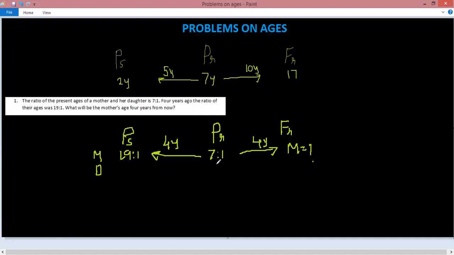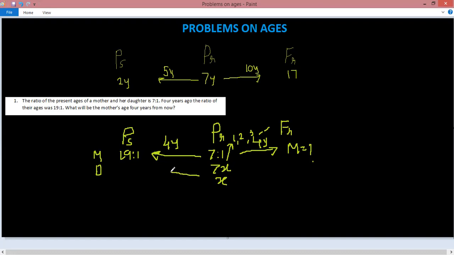In order to solve this, in all these numericals, we try to put some value of x. Let's say the age of the mother at present is 7x. x is some factor which can take any integer value like 1, 2, 3, etc. Now we need to find this. So 7x is the age of the mother at present, and obviously the daughter's age would be x.